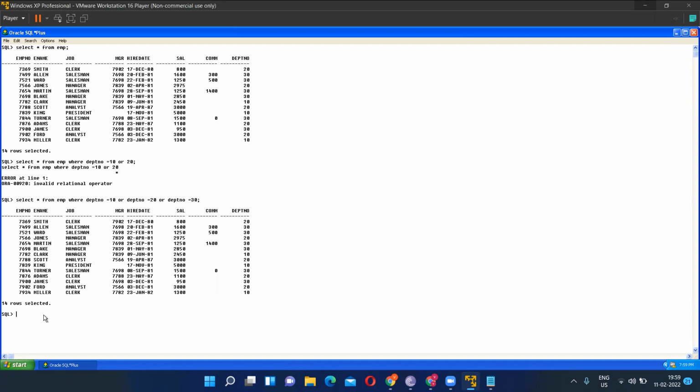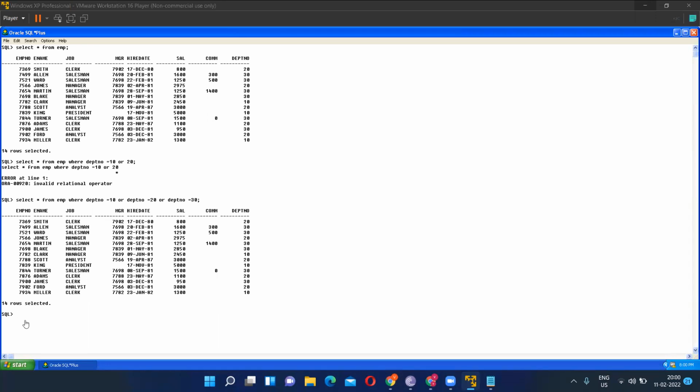Okay. So guys, the thing is department 10 or 20 or 30. So what was the query, Divya? If I wanted department 10 or department 20 or department 30, we have to write it 3 times. Yes or no? Select star from EMP where department number equals 10 or department number equals 20 or department number equals 30. Are you clear till this much? Tell me yes, no. Yes, sir.